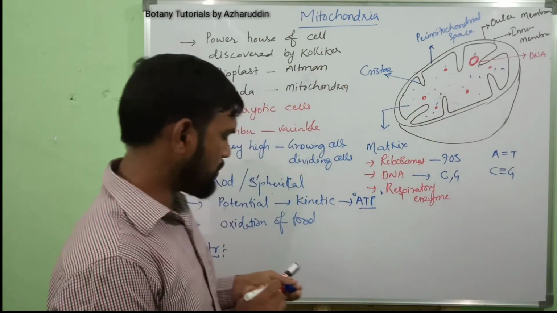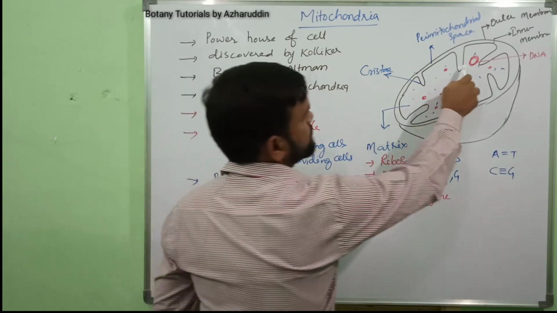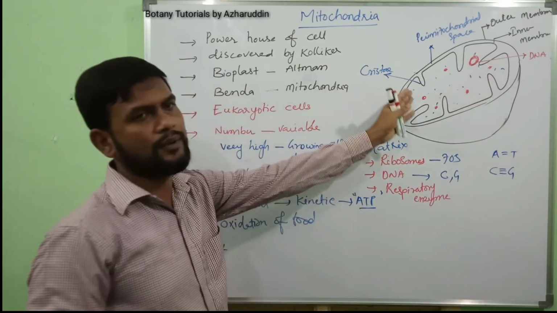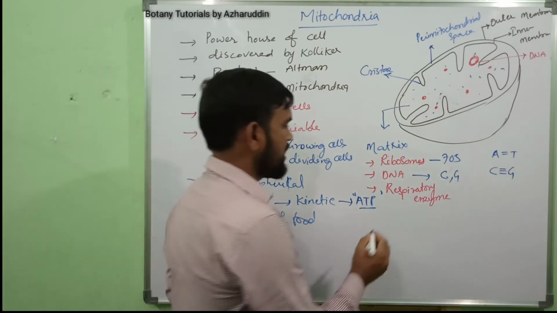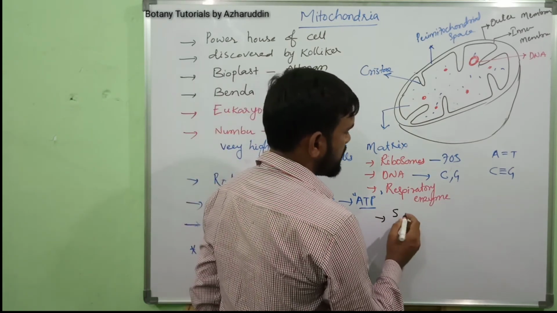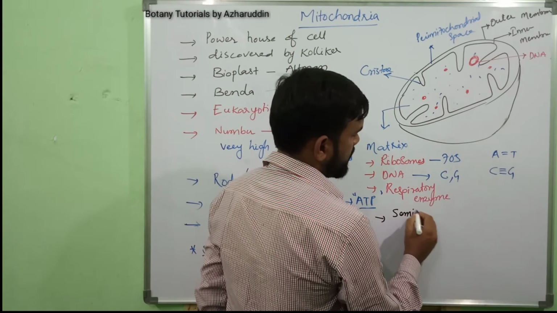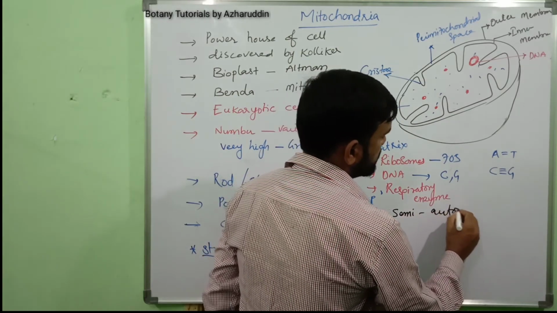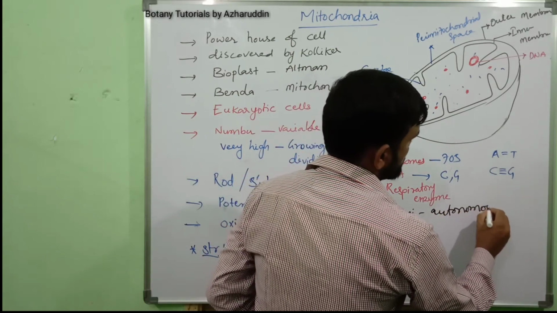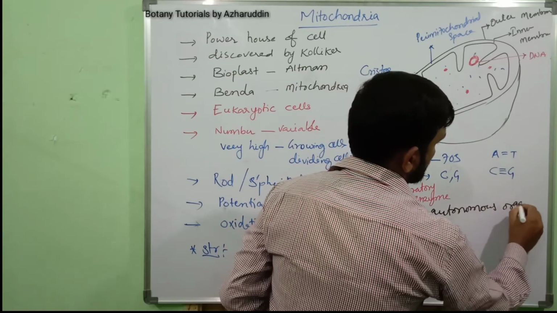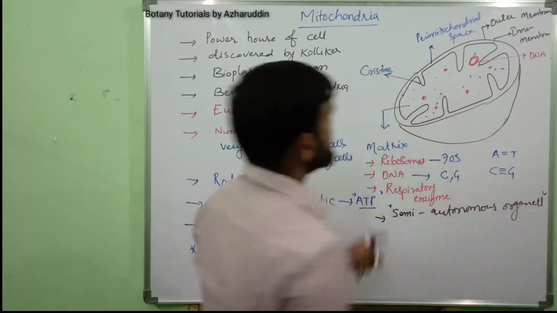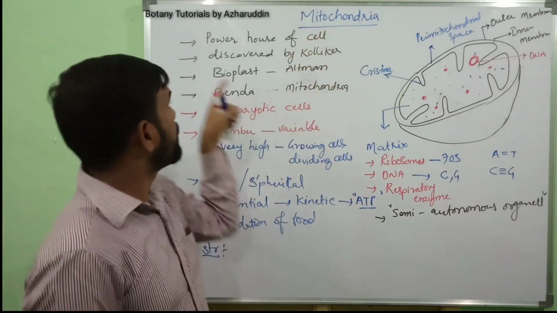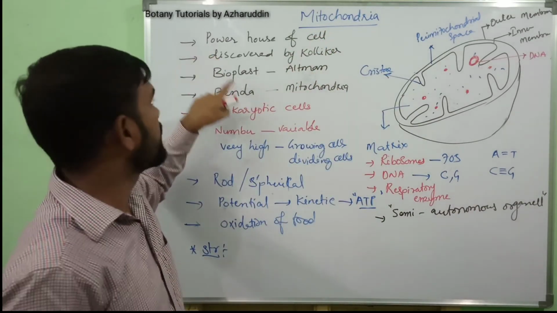Due to the presence of this DNA in mitochondria, it is also known as a semi-autonomous organelle. What are the names for mitochondria? First one is powerhouse of the cell.